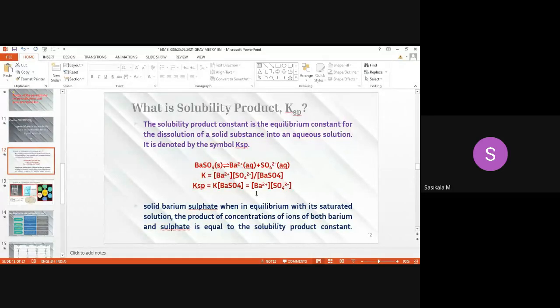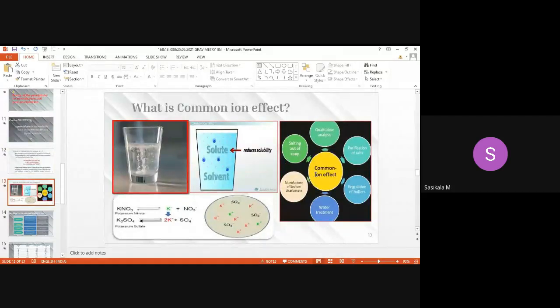Okay, so the product of concentration of ions of both barium and sulfate is equal to the solid solubility product constant. This is what is known as solubility product. Understood, no? The name itself indicates the solubility of your precipitate. Product represents the products of ions formed from that precipitate. So it is called solubility product, and it is in equilibrium, and the constant is represented with KSP, solubility product constant. Clear?